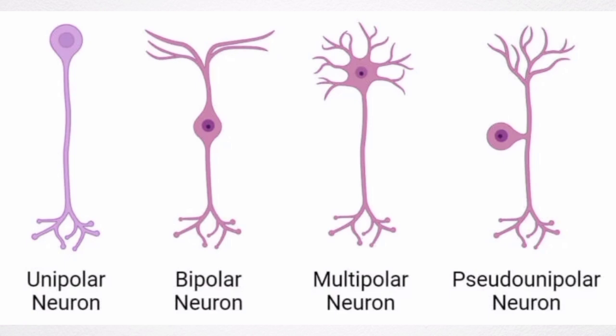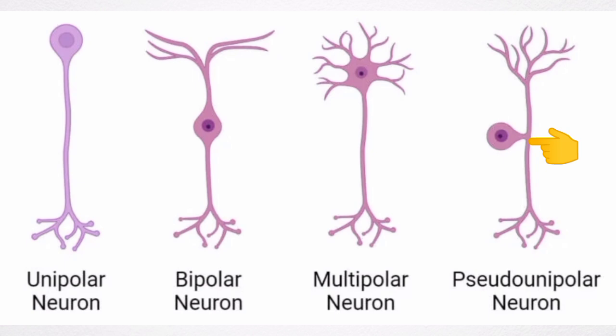Now, based on the number of processes that emanate from the cell body, neurons can be classified as unipolar, bipolar, and multipolar neurons. Unipolar neurons have one process with different segments serving as receptive surfaces and releasing terminals. Bipolar neurons have two specialized processes: a dendrite that carries information to the cell and an axon that transmits information from the cell.